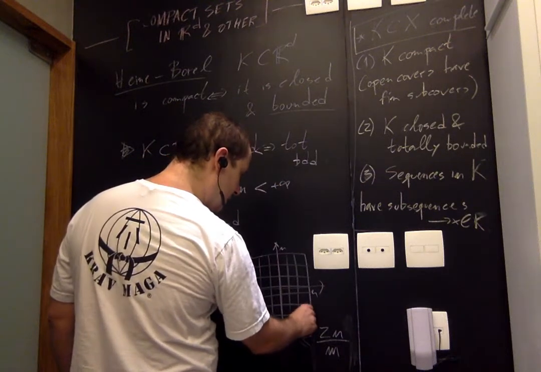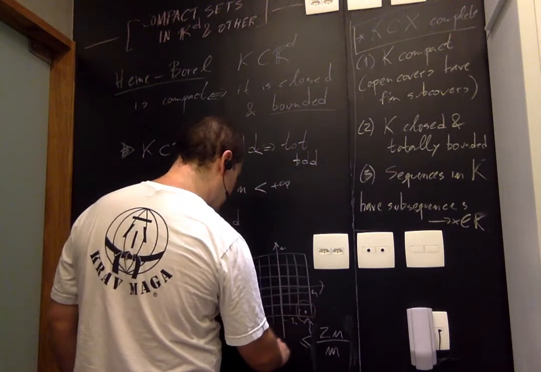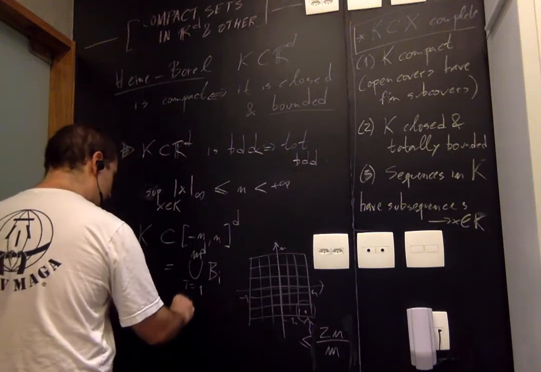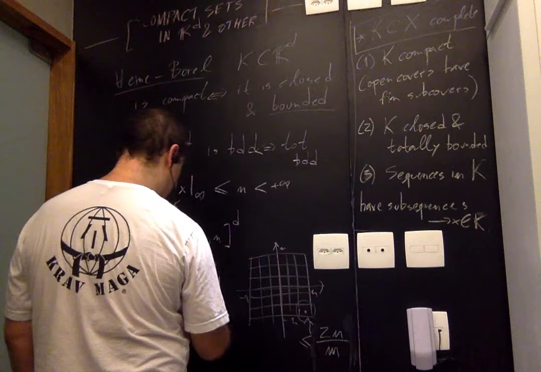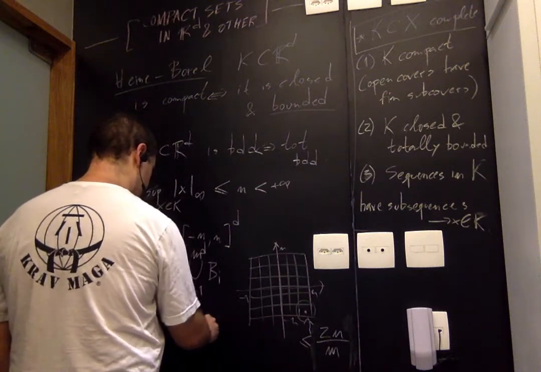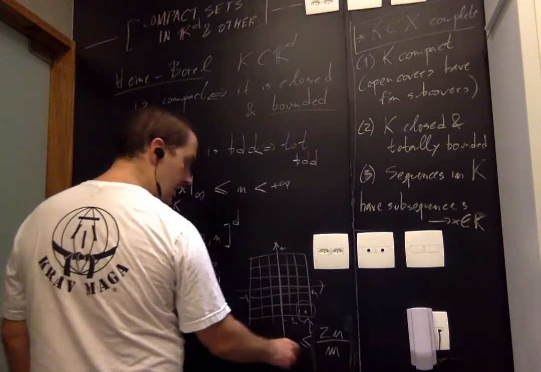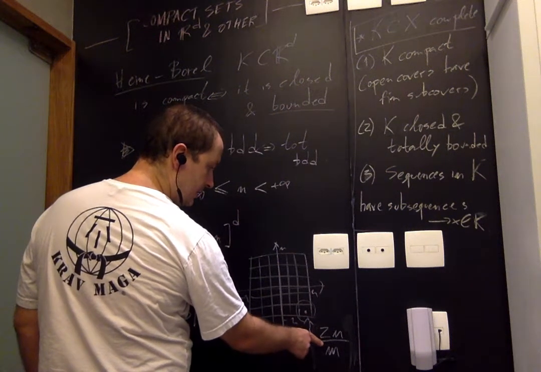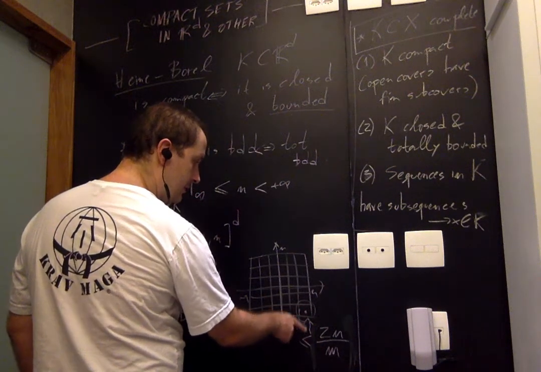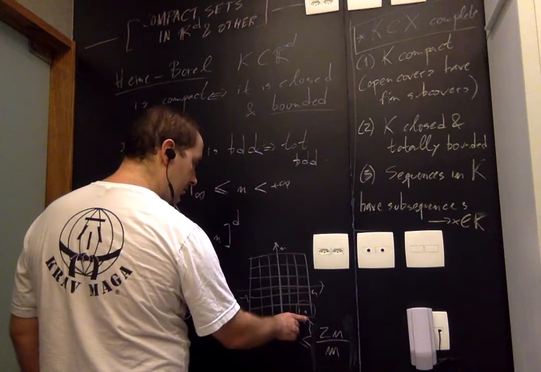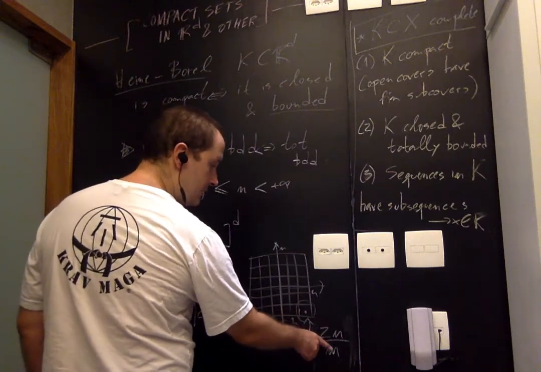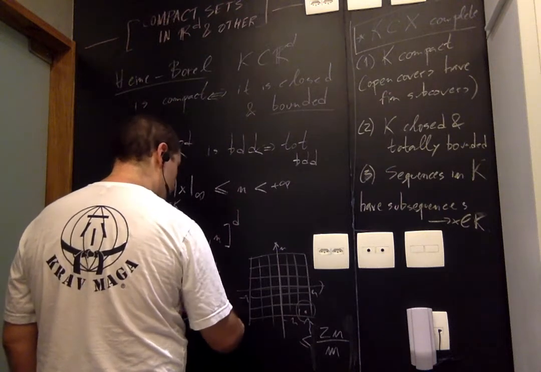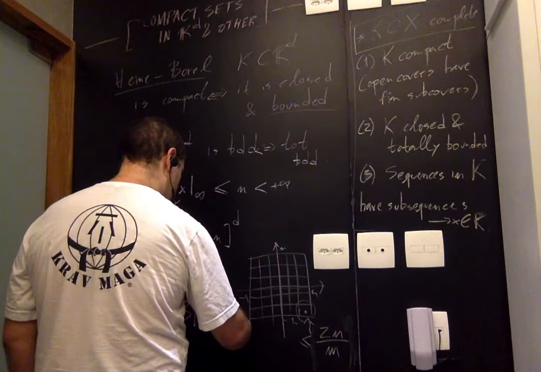So now if you take the balls centered at these points, each box is contained in the ball around its center. Then you have to check that in a box like this, the largest possible length of an interval in here is something like, in the infinity norm, 2n over m. And if you want to use the 2 norm, you have something like square root of d times 2n over m.